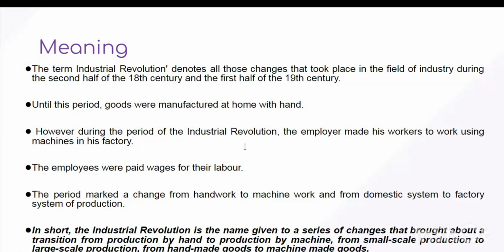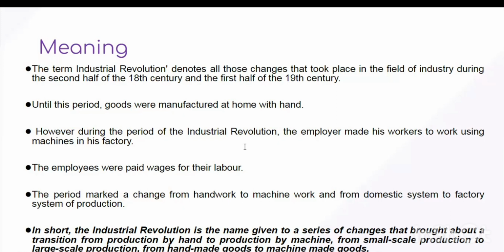This series of changes in the field of industry took place from 1750 to 1850, and England is considered to be the mother country or the birthplace of industrial revolution. The industrial revolution started in England, and slowly and gradually spread to other countries of Europe. So this is the meaning of industrial revolution.